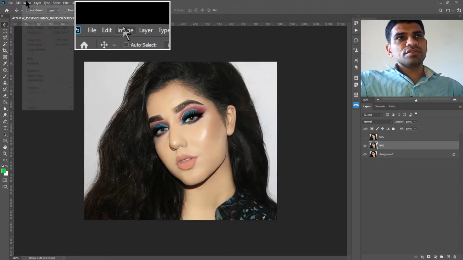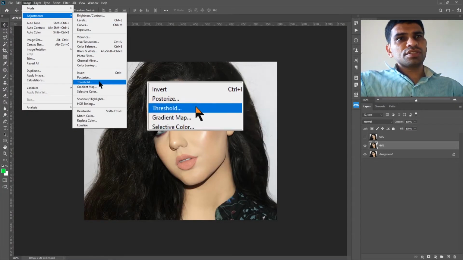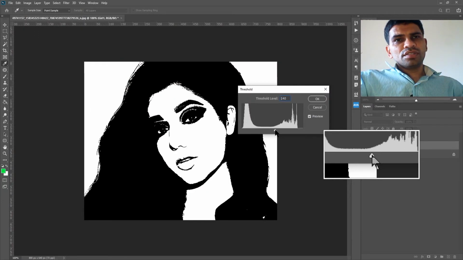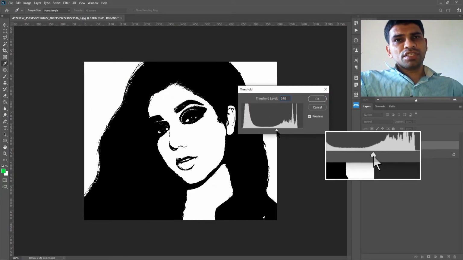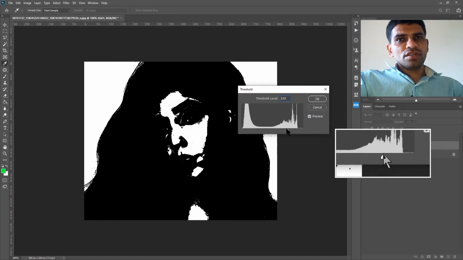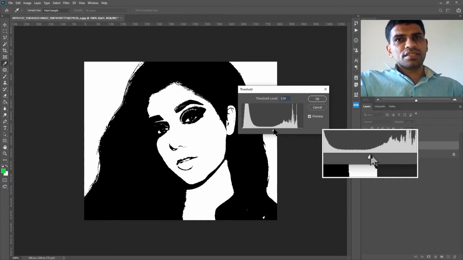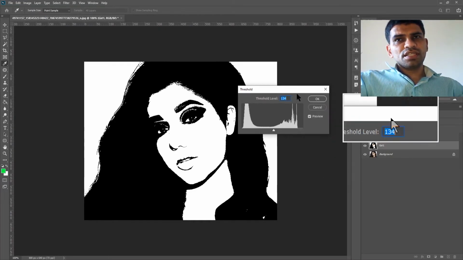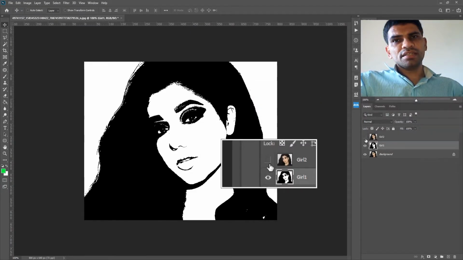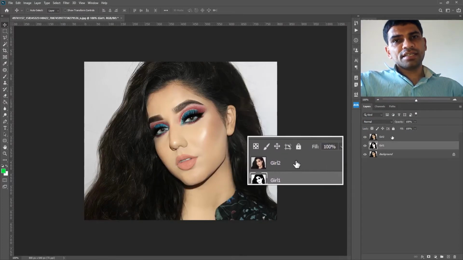Now all you have to do is go to the Image menu, then Adjustments, and choose Threshold here. Then make sure the setting is according to your image. Make sure you don't go all the way to the left, just enough to get enough details on your image. Then click OK in the Threshold window. Now make the second layer, Girl 2, visible once again and select it as well.